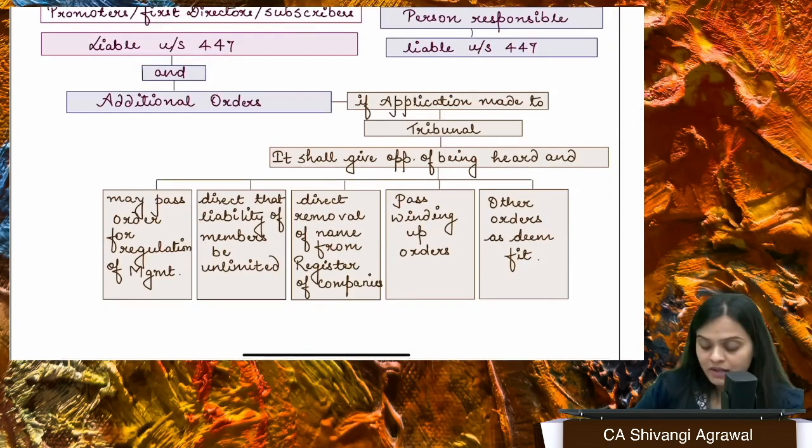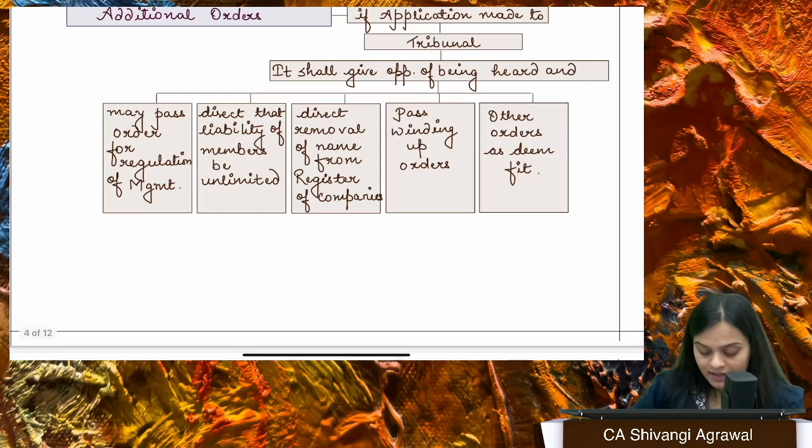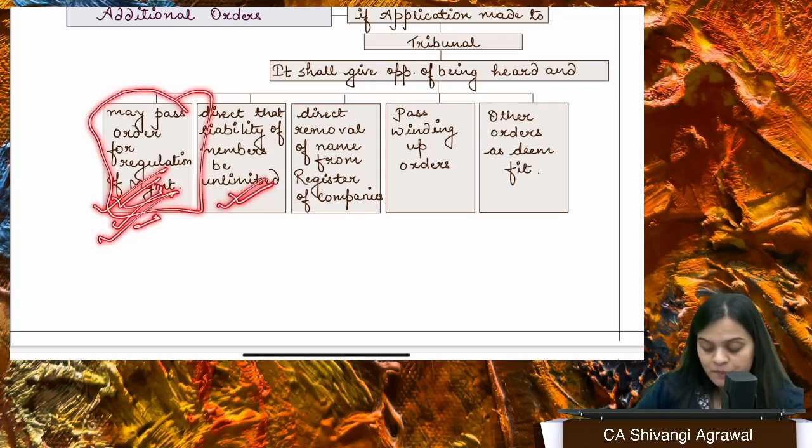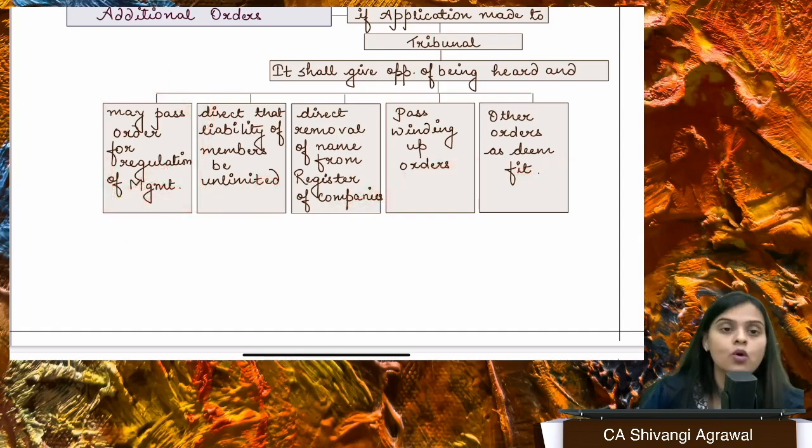Additional orders like what? If an application is made to the tribunal, what order can the tribunal pass? Okay, this particular management from the very beginning is involved in fraud. They are submitting incorrect information for formation of the company. So we must regulate the management, and this order can be passed. Tribunal can also direct that the liability of the members was limited, but since they have done this, we'll make the liability of the members unlimited. Or they can remove the name of the company from the register. They can also wind up the company or pass any other order as they may deem fit, right? Okay.